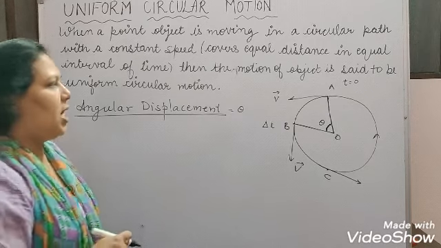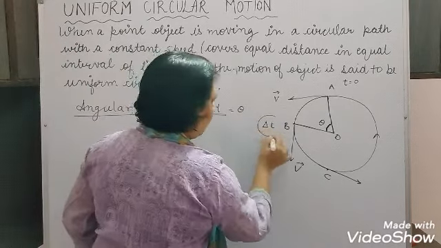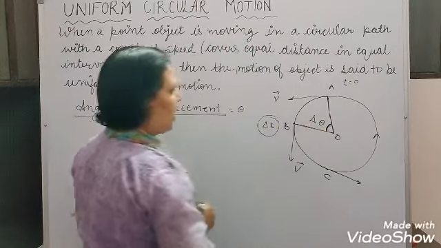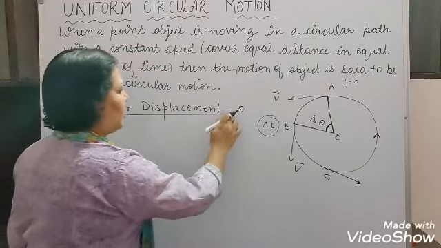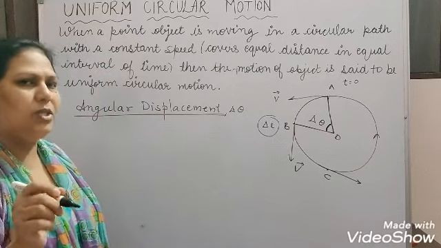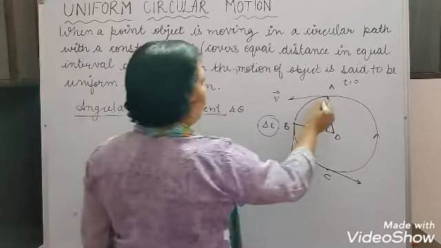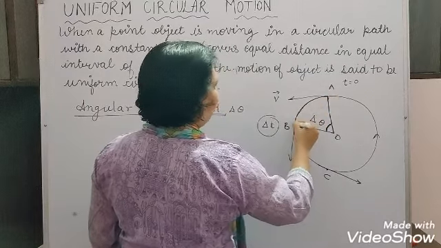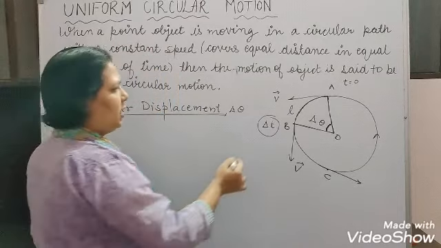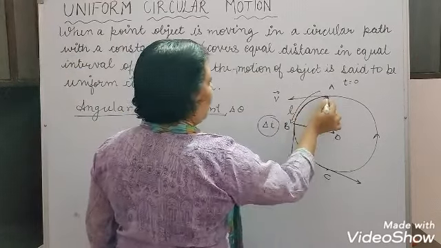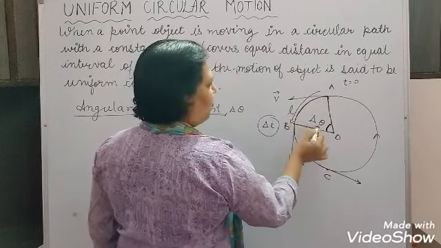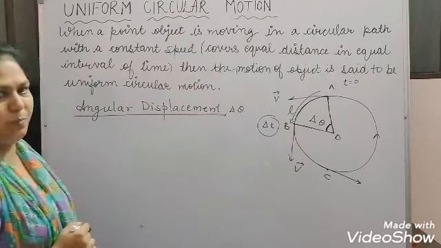As the time is very short, del t, the angle is also very small, del theta. The linear displacement is the length of the arc AB, which we denote with the letter L. The length of the arc AB is the linear displacement, and del theta is the angular displacement.